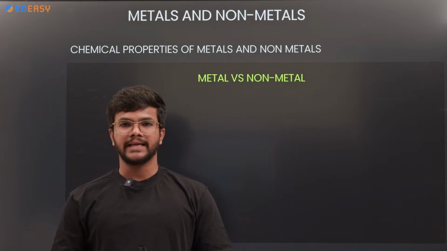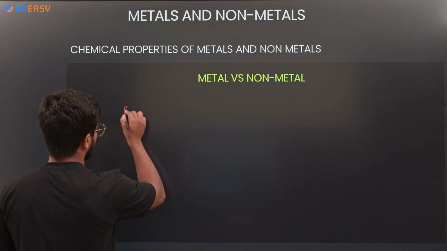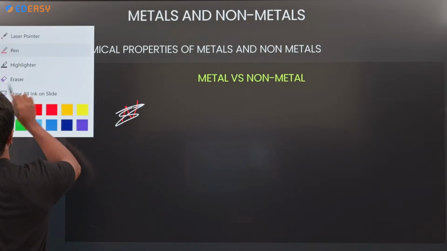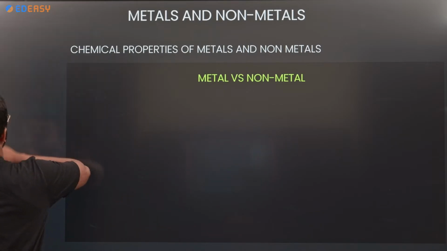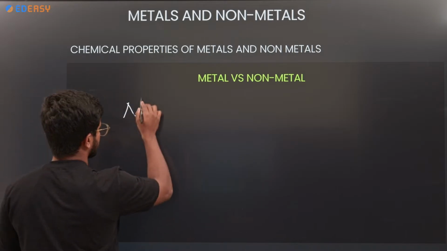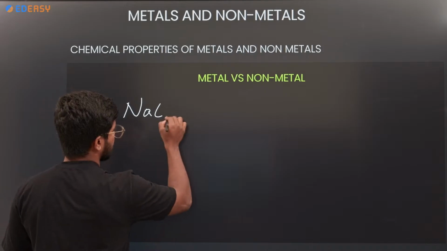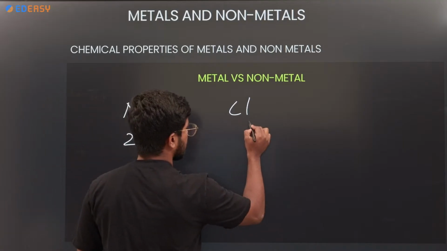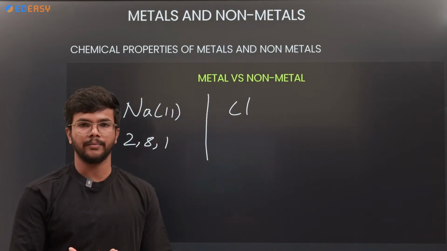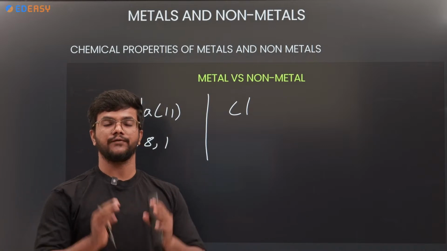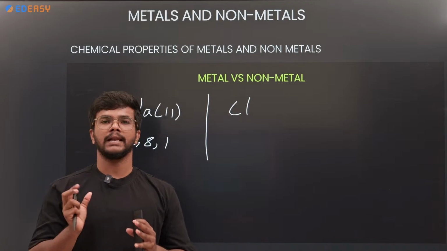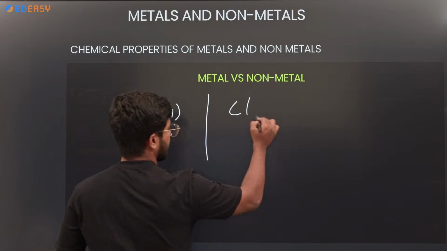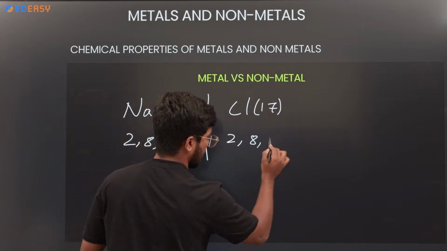So, metal versus non-metal reactions. Let me take one example: sodium, atomic number 11, electronic configuration 2, 8, 1, and chlorine is a non-metal. How is it considered a non-metal? In the first slide we discussed that metals are electron donating species and non-metals are electron accepting species. So chlorine has atomic number 17, electronic configuration 2, 8, 7.